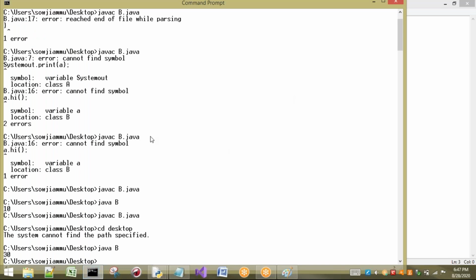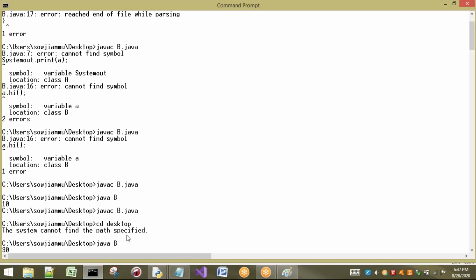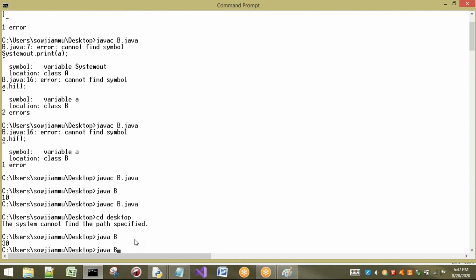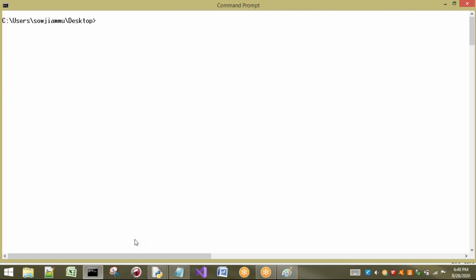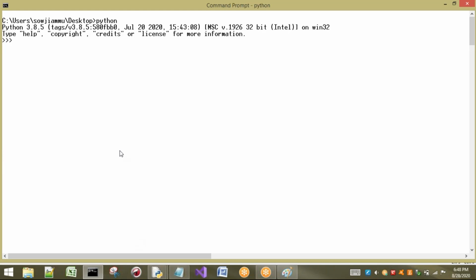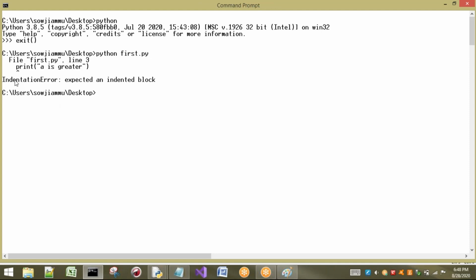Okay, see here. I will write Python here. First I will clear this one. Now I am going to execute a Python program. On our desktop we have a Python program, so that I can execute it: python first.py. Now see what error it is going to give. Indentation error.